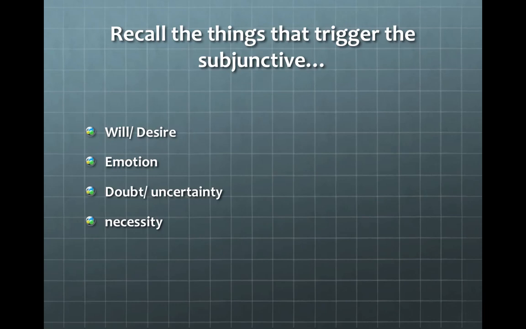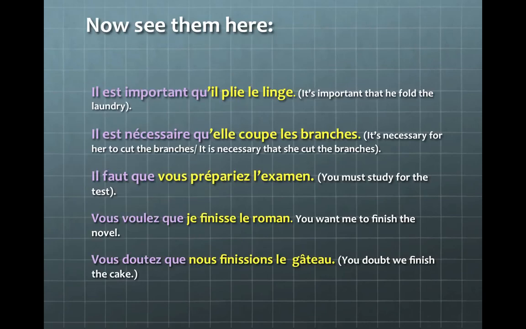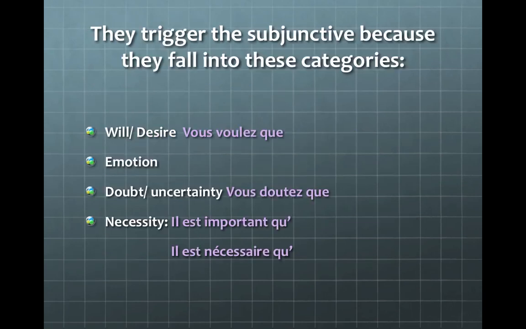Now, let's recall the things that trigger the subjunctive: will and desire, emotion, doubt or uncertainty, and necessity. Now, let's see them here. You've already seen these sentences. They trigger the subjunctive because they fall into these categories. For example, will and desire, vous voulez que; emotion; doubt or uncertainty, vous doutez que; or necessity, il est important que, il est nécessaire que.